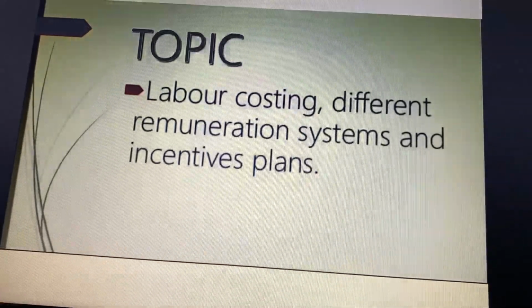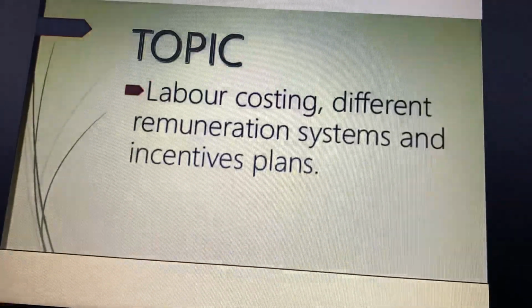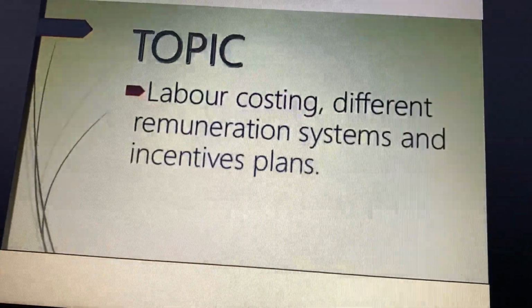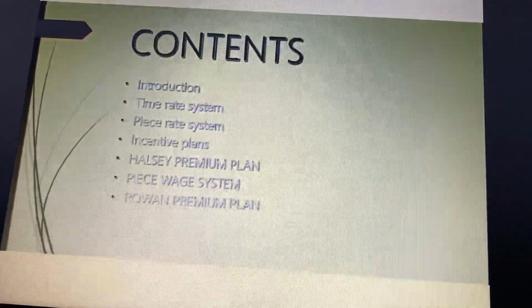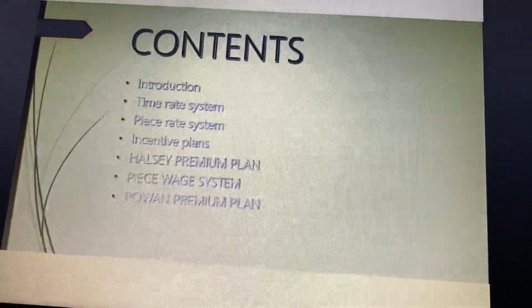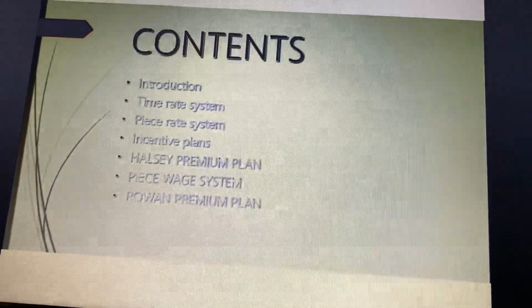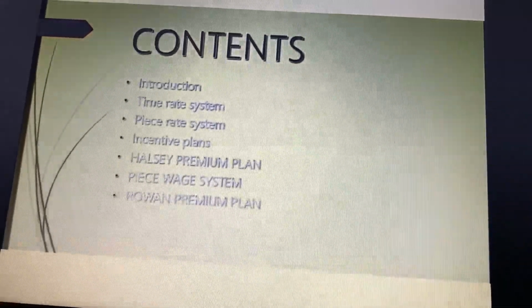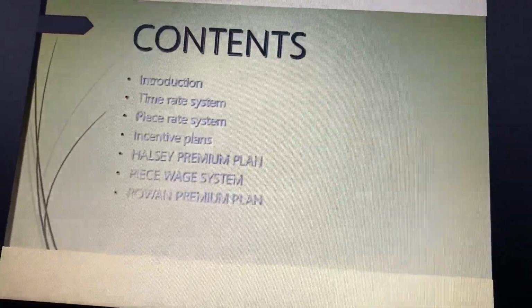For example, mechanics, supervisors, chowkidar, sweeper, foremen. These are some of the types of indirect labor, right? There are various contents which we will do today. For example, time rate system, piece rate system, incentive plans, Halsey premium plan, piece wage system and the Rowan premium plan. These are very important, right?